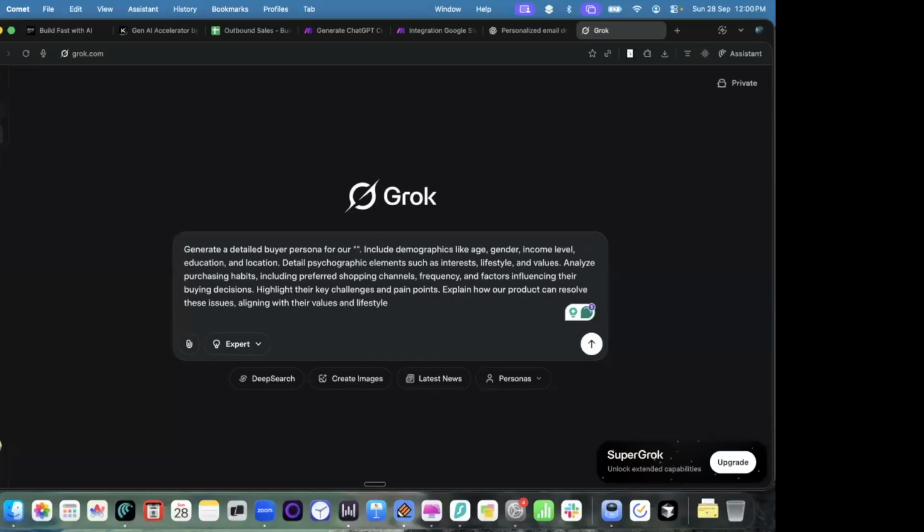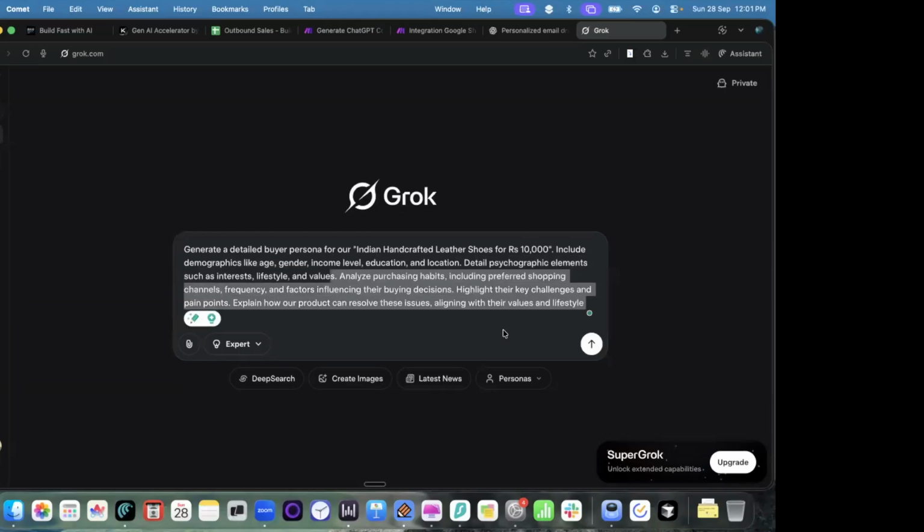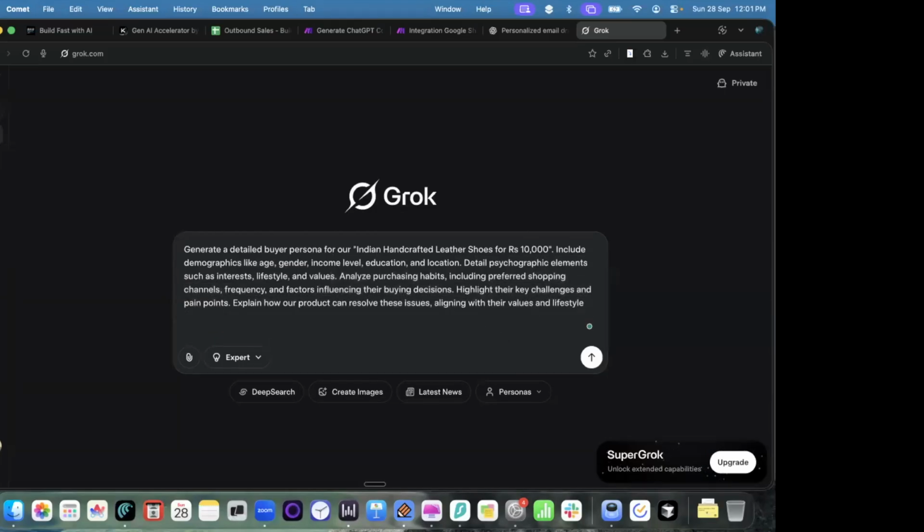In this, I will mention what project I am working on: Indian handcrafted leather shoes, as also mentioned, for 10,000 rupees. So my shoes are worth 10,000 rupees. I want to do research on the age, gender, income level, where these people will purchase, their purchasing habits, and other things. I can also add one other thing: do the competitor analysis also and give a table.